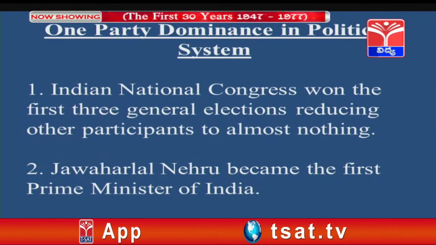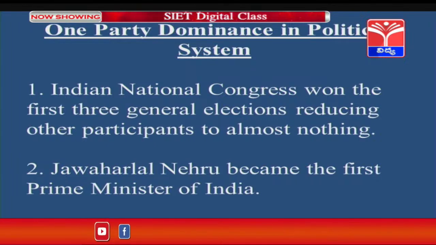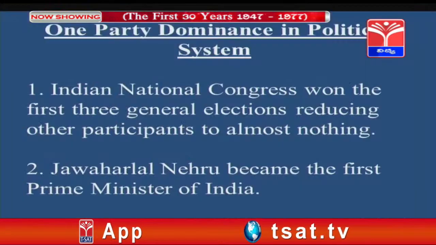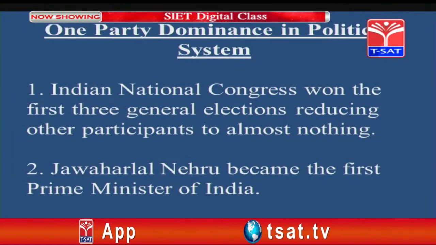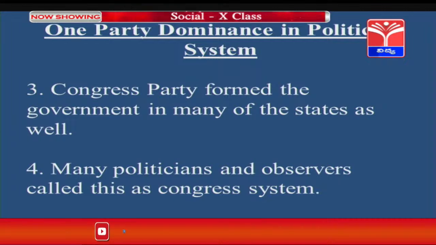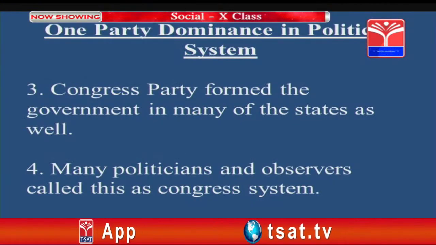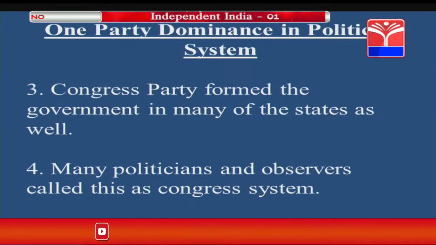Indian National Congress won the first 3 general elections, reducing other participants to almost nothing. From 1951 to 67, 3 general elections were conducted successfully and the Congress party won most of the seats in the Lok Sabha. Jawaharlal Nehru became the first Prime Minister of India. The Congress party formed the government in many of the states as well. It was not only at the center, in many states it was the Congress party which could rule and form the government. Many politicians and observers call this the Congress system.